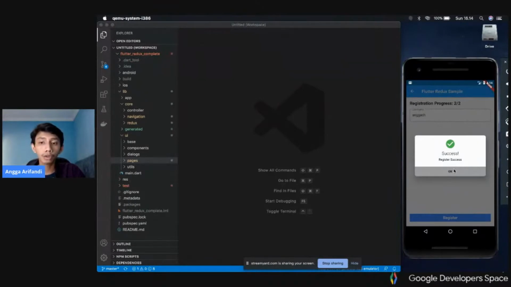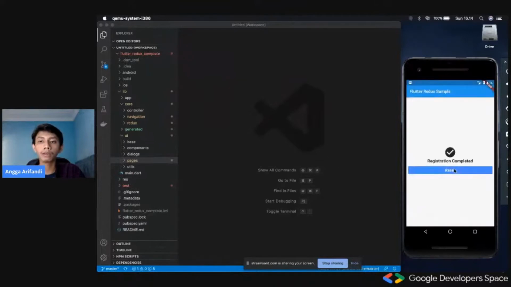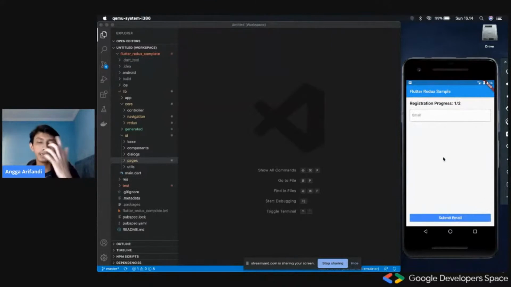After that, we'll show a dialog which shows register success. Then if we click OK, we could redirect to a completion page. And then we could click reset and go back to the beginning again. So that is a simple app, and we'll see how we could do this with Redux implemented inside this application.